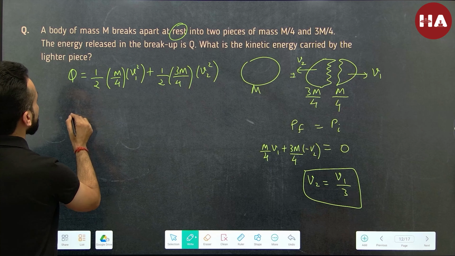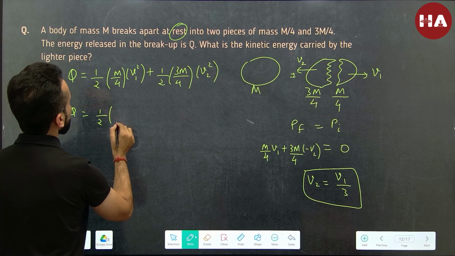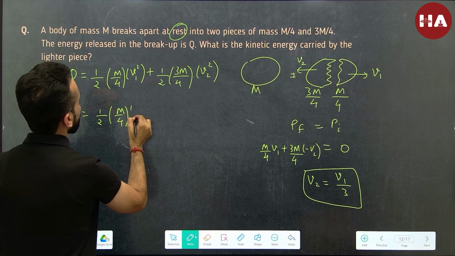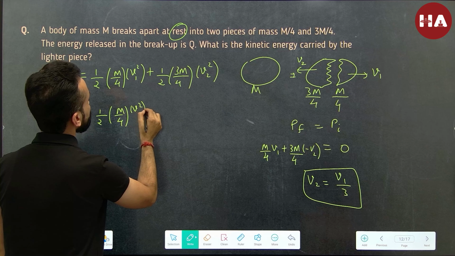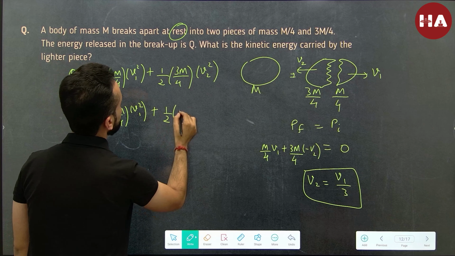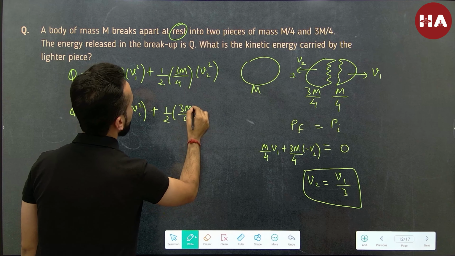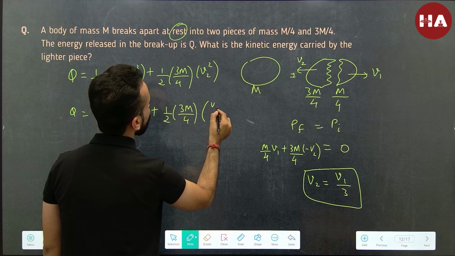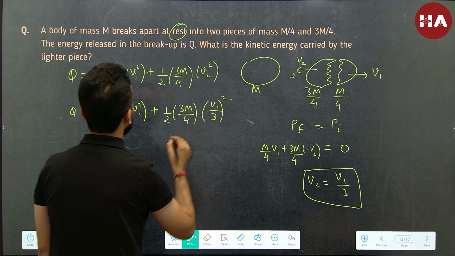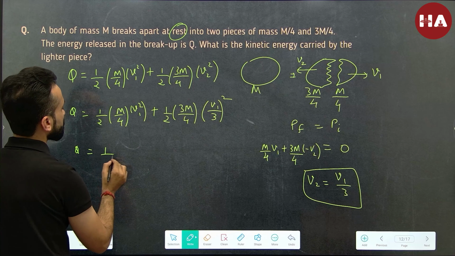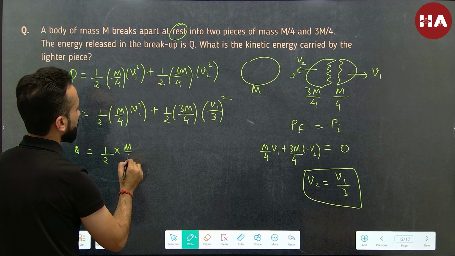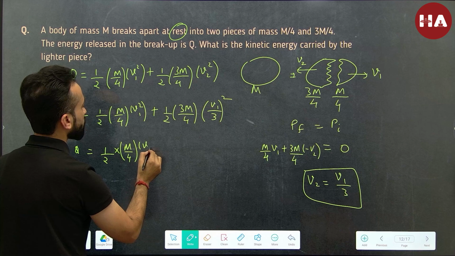So what we can do here is, let's write v2 in terms of v1. Let's do that. 3m by 4, and we can write v2 as v1 by 3, isn't it? Now, if you rewrite this, what are we getting? Half m by 4 times v1 square.